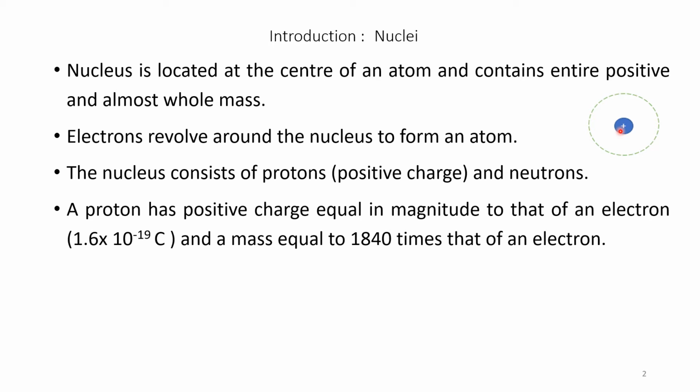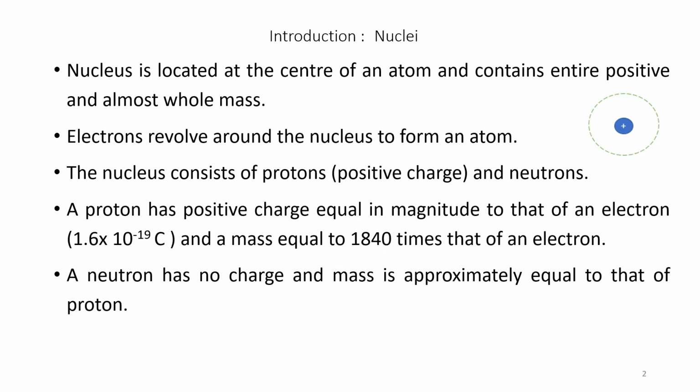So, proton has got a mass equal to 1840 times that of an electron. A neutron has no charge and its mass is approximately equal to that of proton. So, both proton and neutron have mass, and proton is positively charged and neutron is electrically neutral.